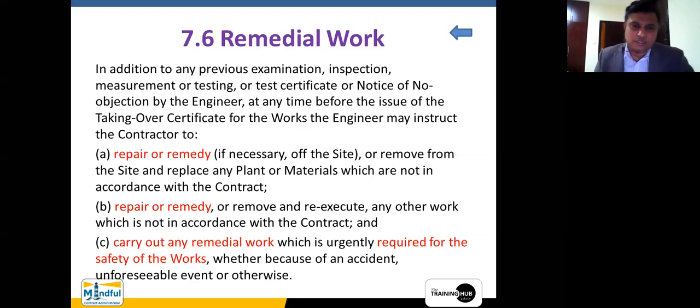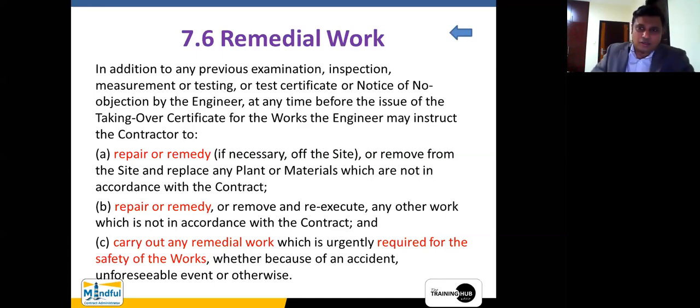But in most cases, 99% of the cases, when the engineer or the employer is at fault, the cost plus profit subclause appears. The cost plus profit phrase appears for the contractor to claim, right? And then we go into carrying out any remedial work which is urgently required for the safety of the works. Now, this is very important. When you are talking about the safety of the works, it refers to the safety of the finished works, the completed works as per the contract, right?